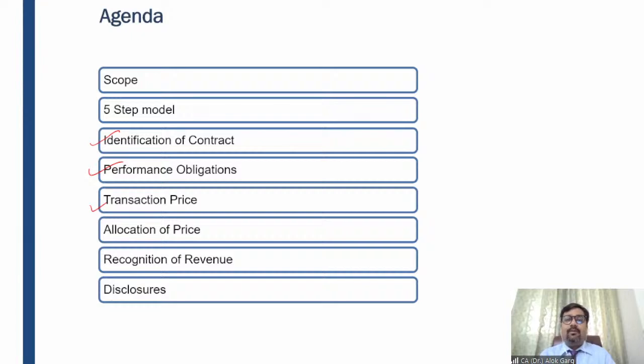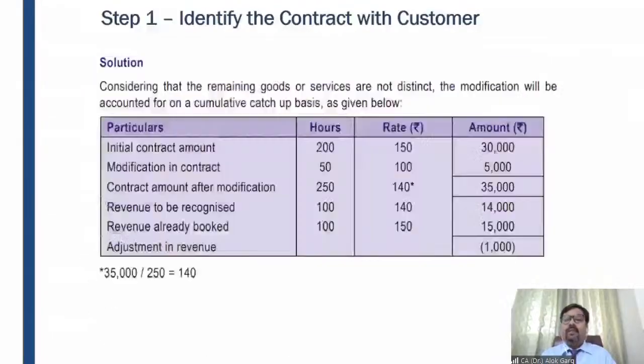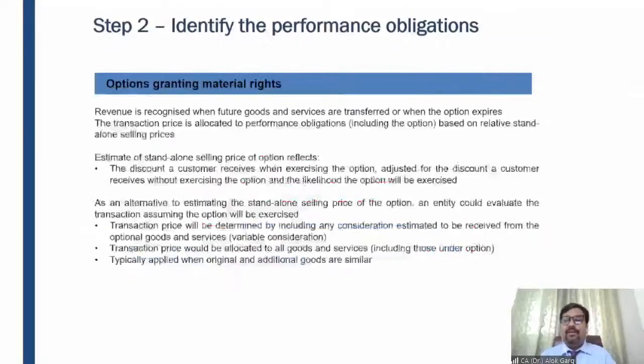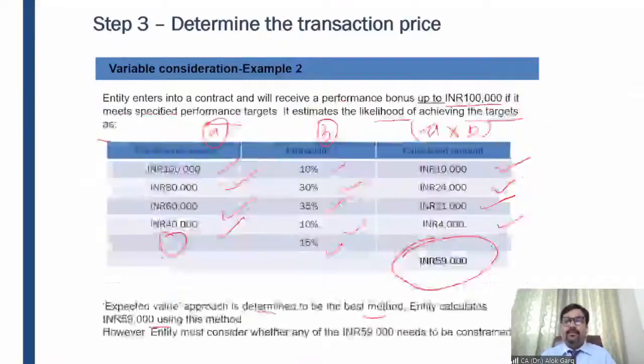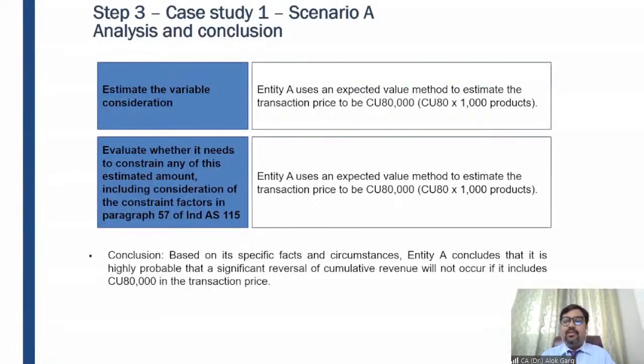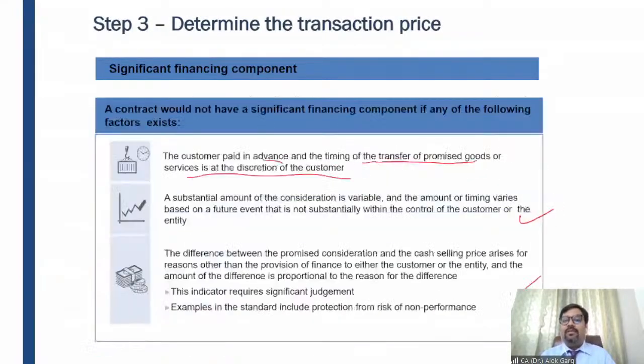also discussed the concept of non-cash consideration in the transaction price. If there is a barter transaction, of course, this barter transaction should not be with entities which are into the similar line of business. If the entities are into the similar line of business, this barter transaction will not be accounted for under Ind AS 115. Why? Because this is not a revenue transaction, because this lacks commercial substance, right? So probably if these two entities are into the same line of business, probably they are just doing this transaction for inflating their revenue, right? So this will not be considered as revenue.